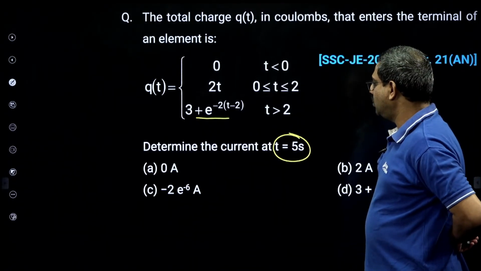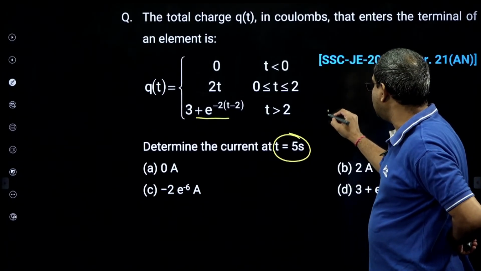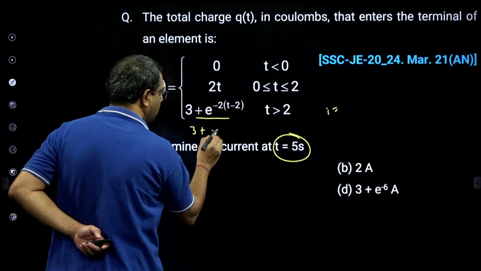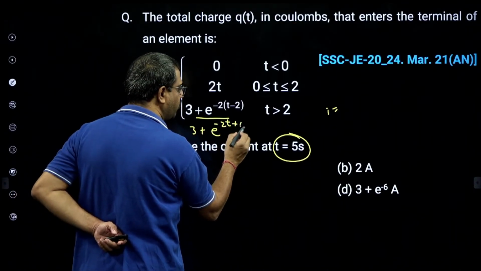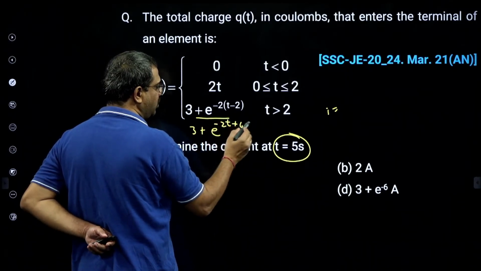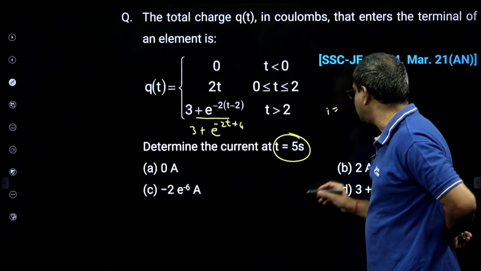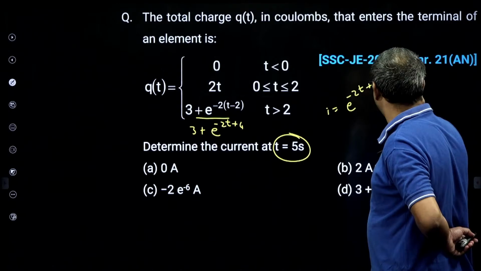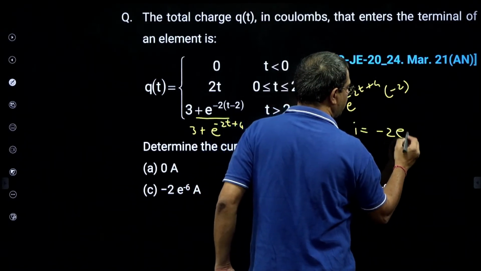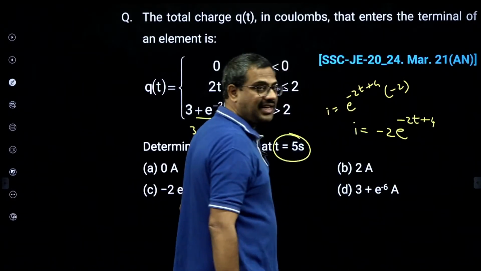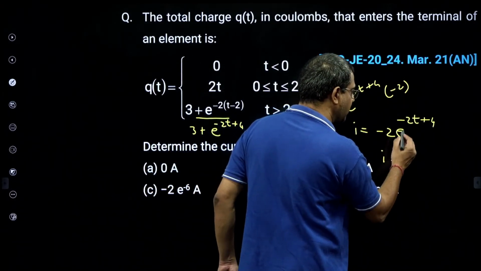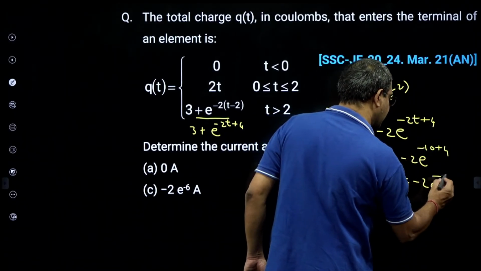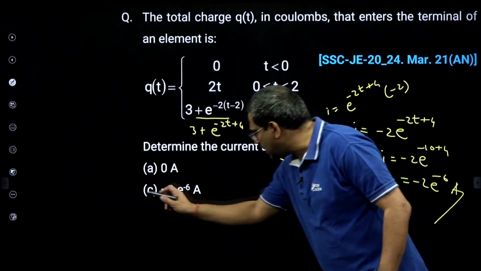So I is dq by dt, the differentiation of this function. If you write it clearly, this is 3 plus e power minus 2t plus 4. Now differentiate: the differentiation of the constant is 0, and e power minus 2t plus 4 gives into minus 2. So I is minus 2 e power minus 2t plus 4. At the 5th second, this becomes minus 2 e power minus 10 plus 4, so it is minus 2 e power minus 6 amperes. That is option C.